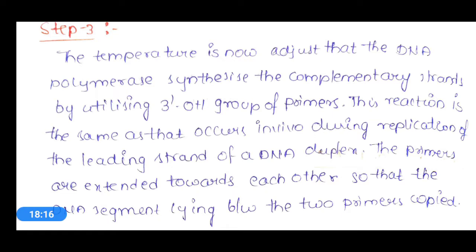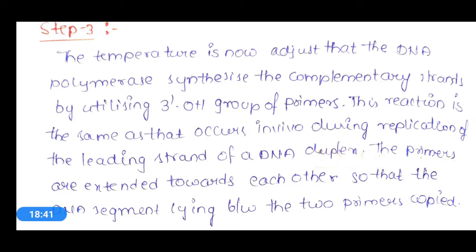Okay, so here what happens, this DNA polymerase will synthesize complementary strands using the 3' OH group of the primers, and this reaction is similar to that of the replication process in the leading strand of the DNA duplex that we see in vivo in the biological system.